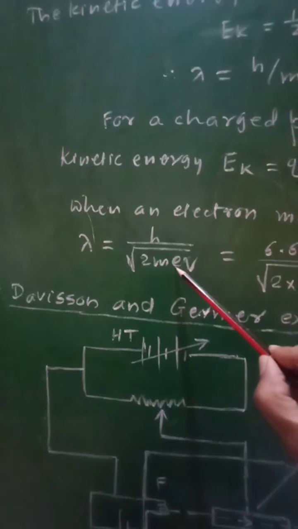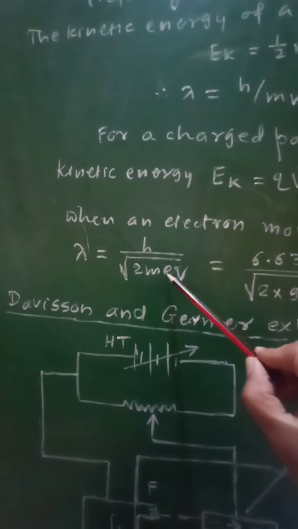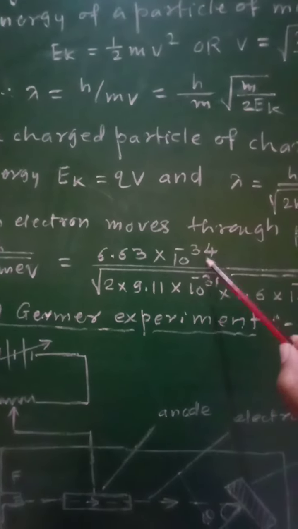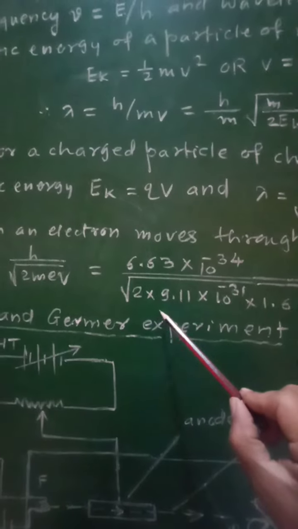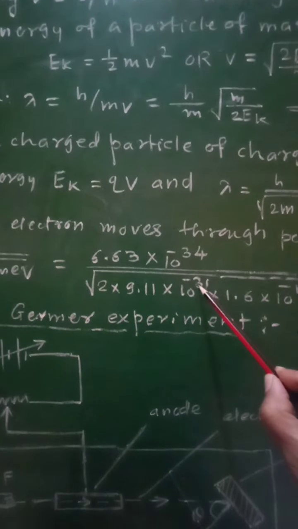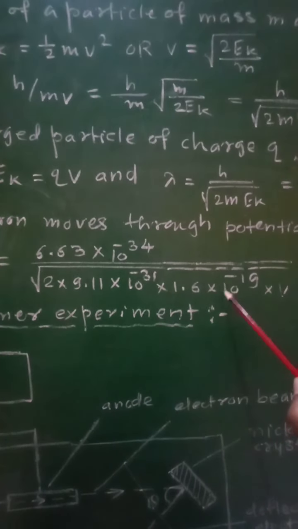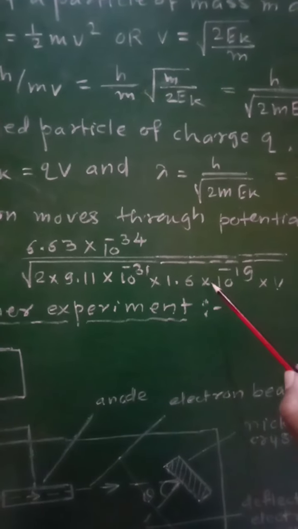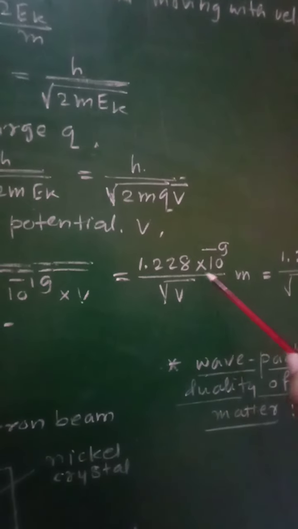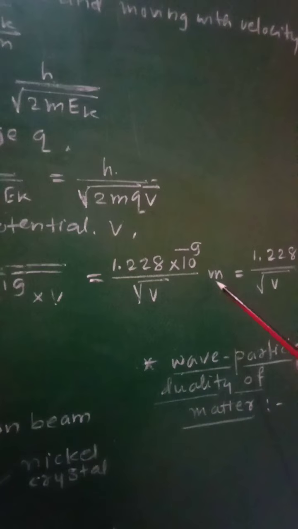So this q will be replaced by E here. Now if we put the values of h, m, E in this relation, then we will get 6.63 into 10 raised to minus 34 upon square root of 2 into 9.11 into 10 raised to minus 31, that is mass of the electron, into 1.6 into 10 raised to minus 19, that is charge on electron, into phi, which will give us 1.228 into 10 raised to minus 9 upon root phi in terms of meter.